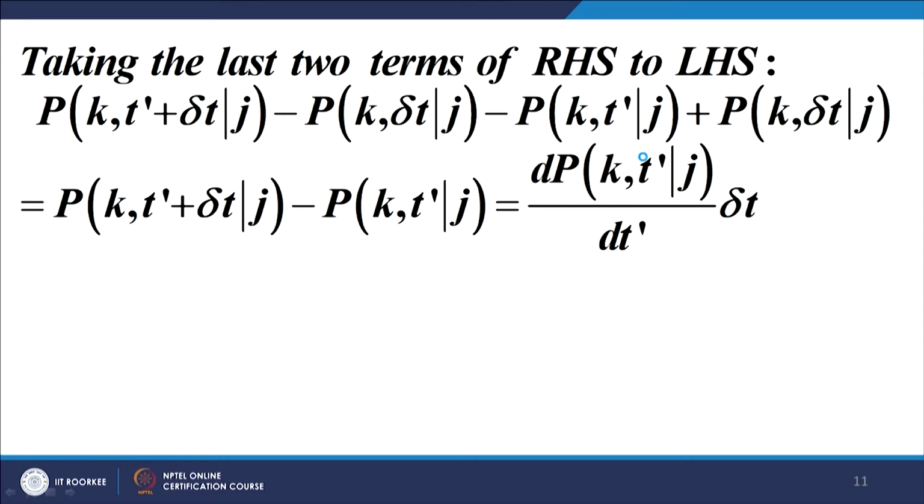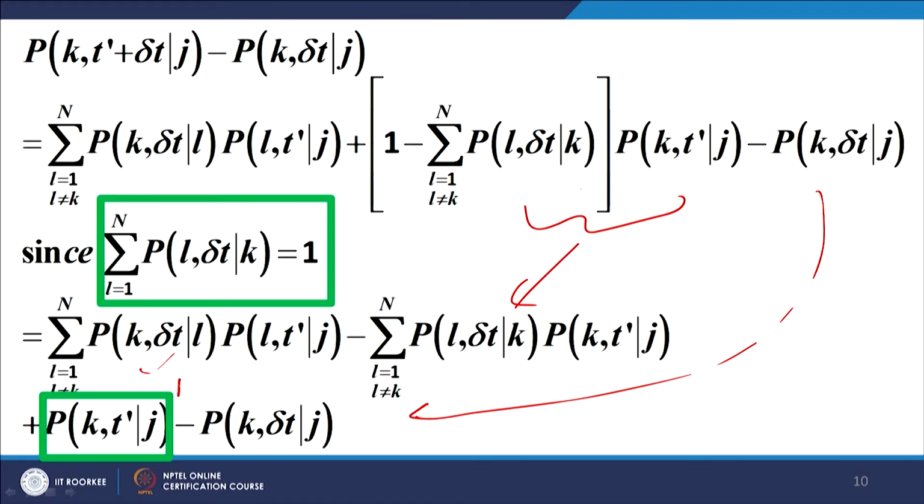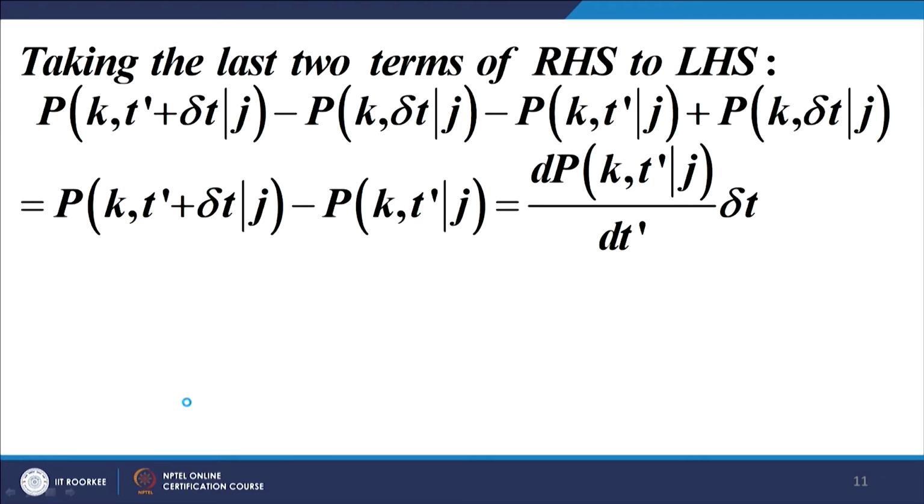Now, what I do is I shift these last two terms, this is term A, this is term B. I shift both these terms to the left hand side. When I shift both these terms to the left hand side, look at what happens. This is as it is, this and this cancel out, right, and what are we left with? We are left with p k t dash plus delta t subject to j minus p k t dash subject to j.